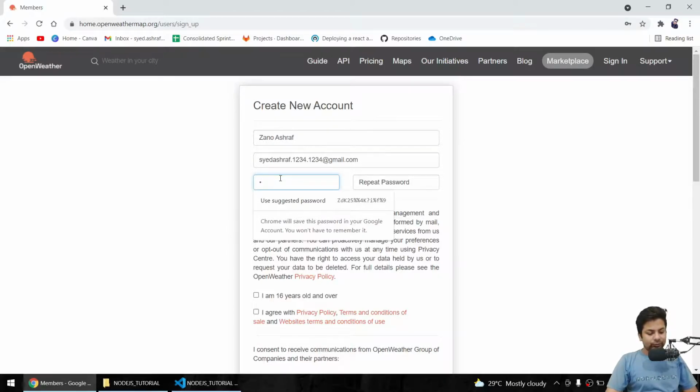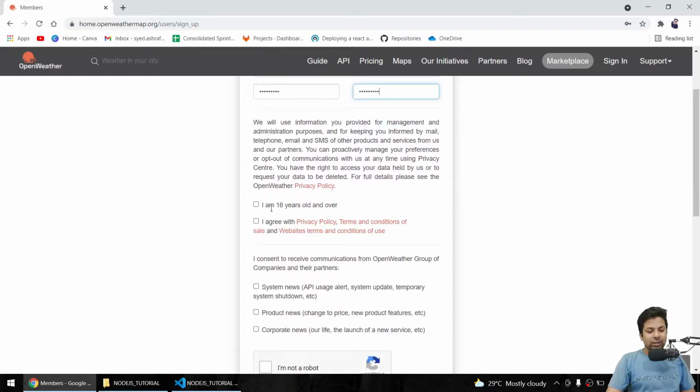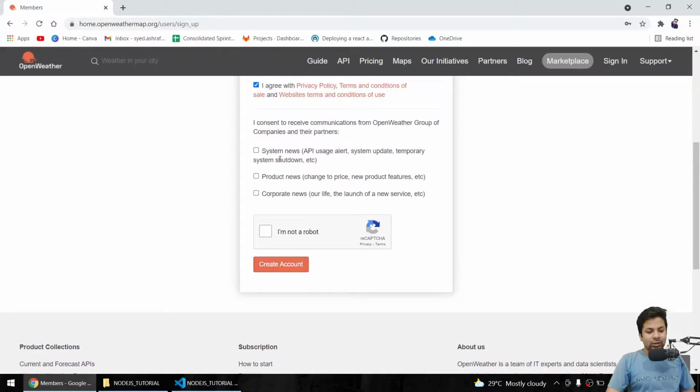So I'll say this is my password, and I'll repeat my password. Maybe when you do this, there will be a little bit of change in the UI, but the flow will be like this only. Then I am 16 years or older, I agree with privacy.